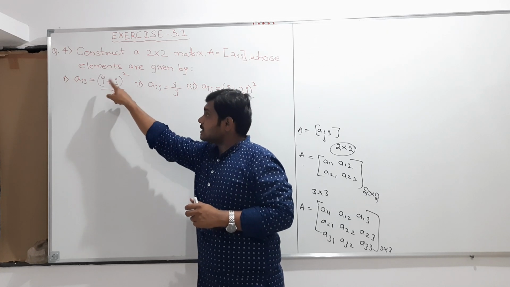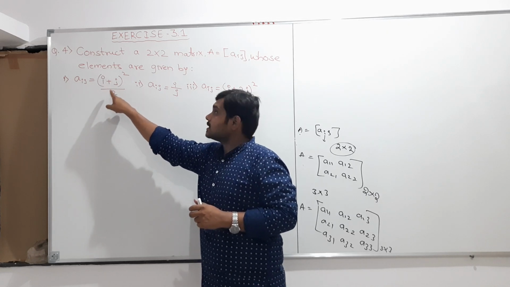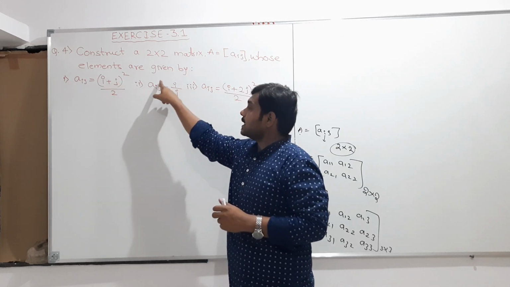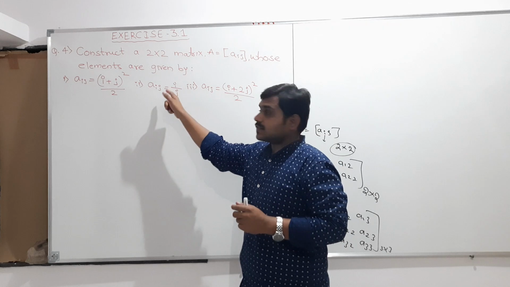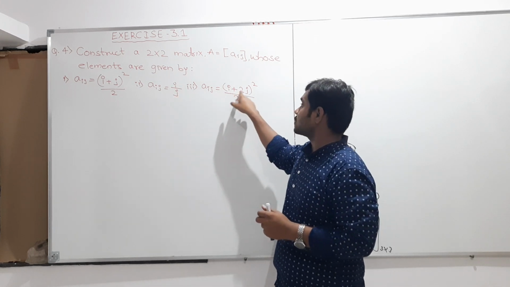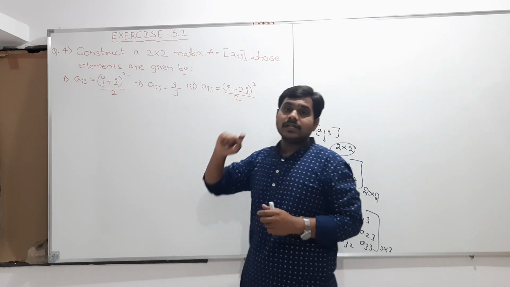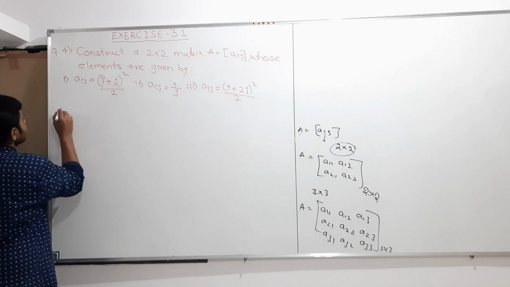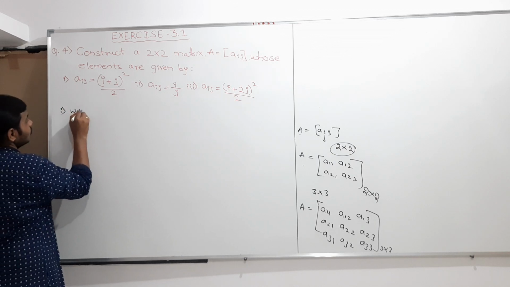But this 2 cross 2 matrix should satisfy a condition. The first condition given to you is Aij is equals to (i plus j) whole square divided by 2. This is the first question. This is the second: Aij is equals to, the element should satisfy this condition, that is nothing but i by j. And this is Aij is equals to (i plus 2j) whole square by 2. First we will discuss the first one.